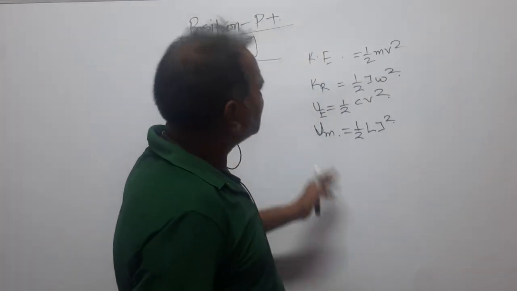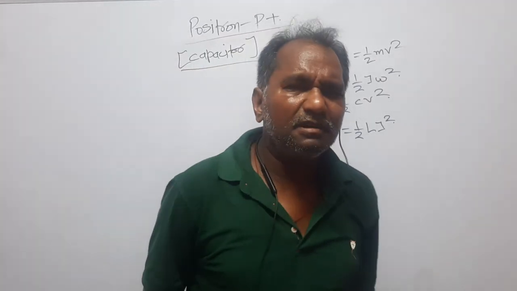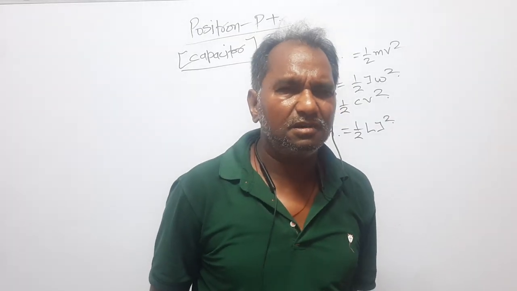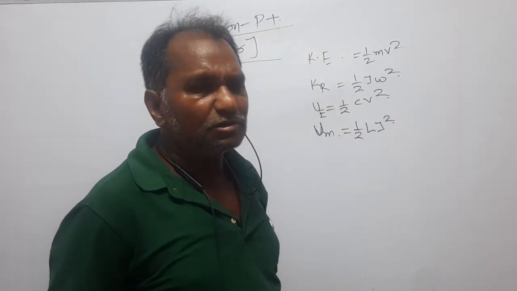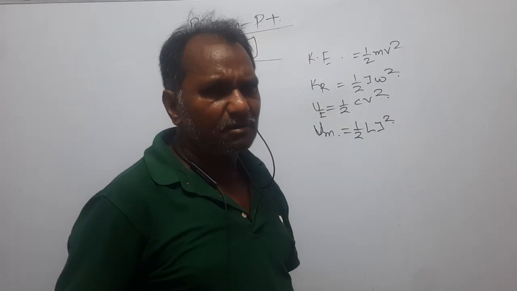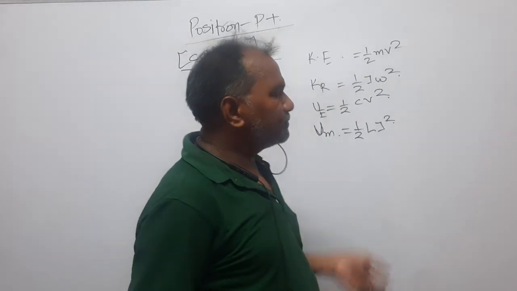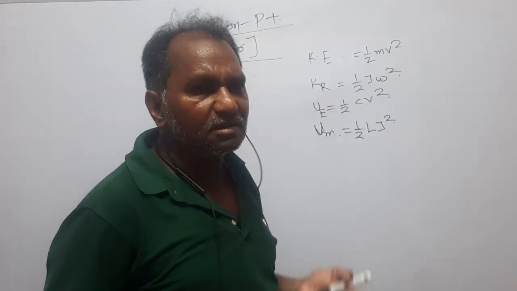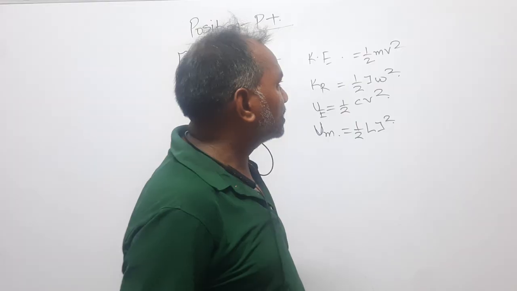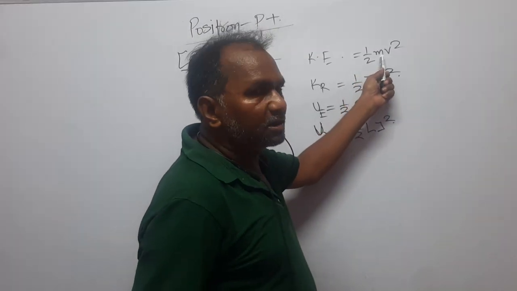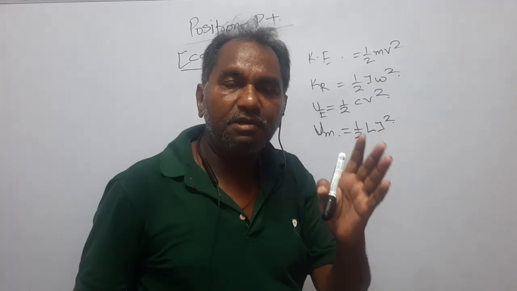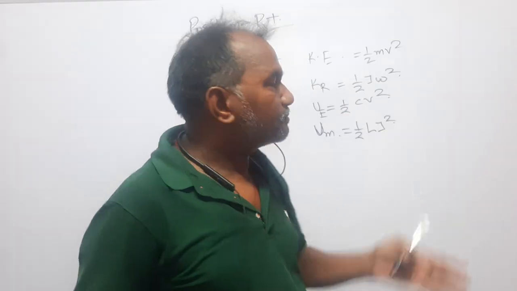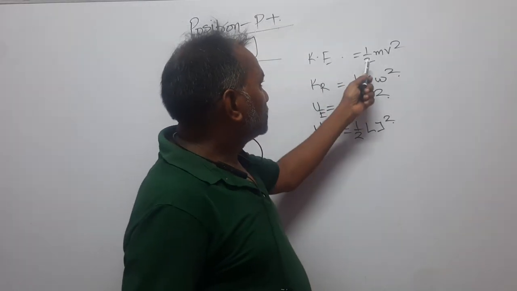Why have I written this? Actually, students get confused over the formulas. So all the formulas are similar, there is no difference. If I have to discuss this, how will I explain? Look here. I am telling you the physical interpretation of these formulas.